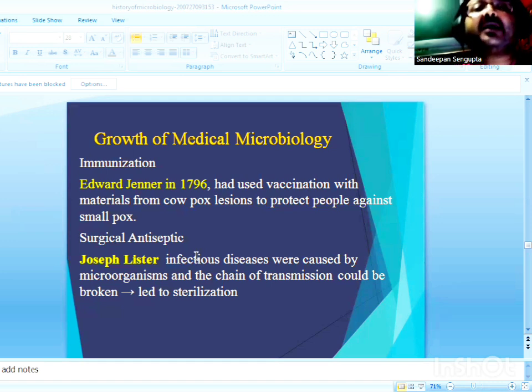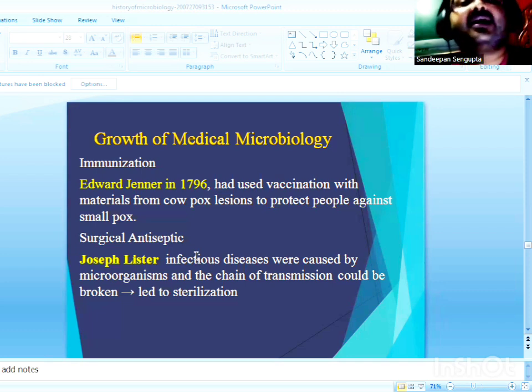Now, another series of important developments in the golden era of microbiology were made by Lord Joseph Lister. He was an English surgeon who was impressed by the contributions made by Louis Pasteur and Robert Koch in the field of medical microbiology. So Pasteur had concluded that microbes could make human organisms fall sick.